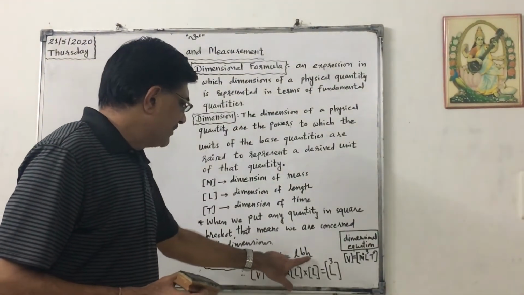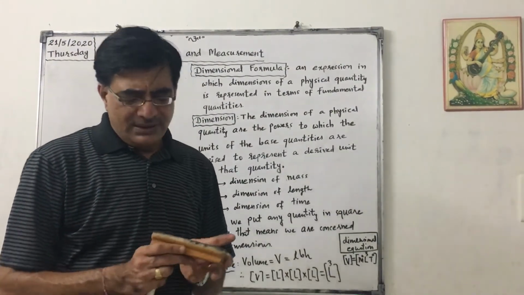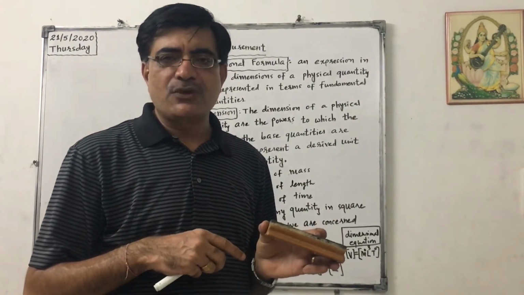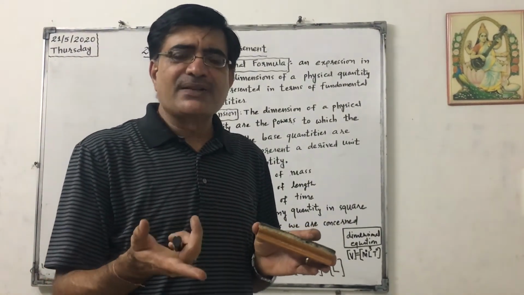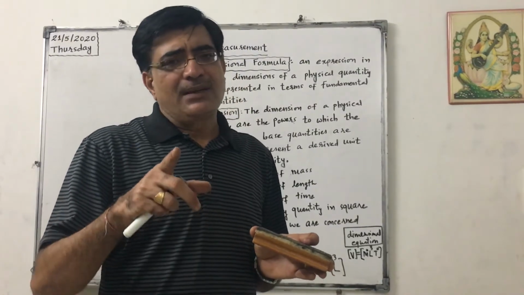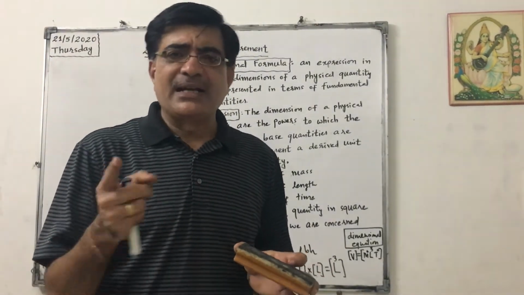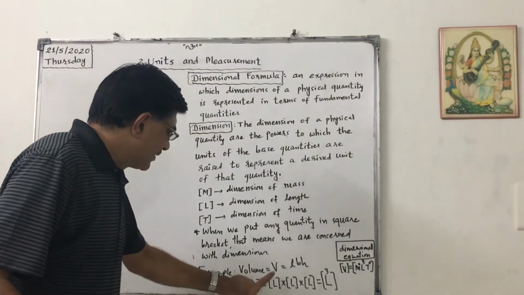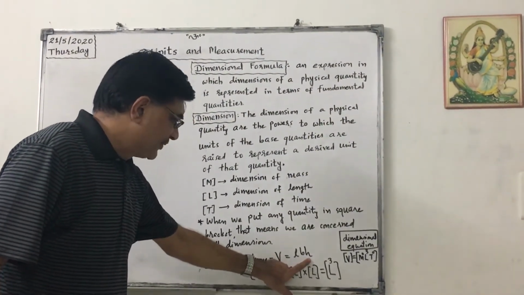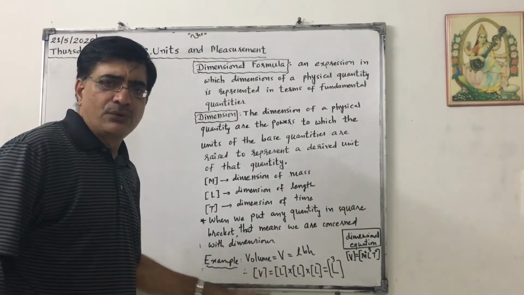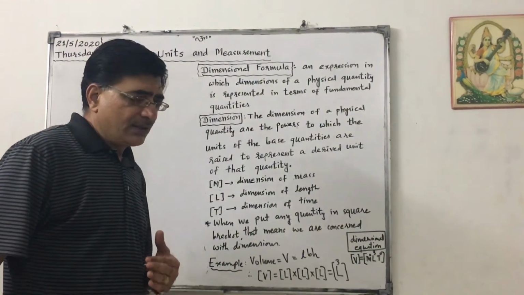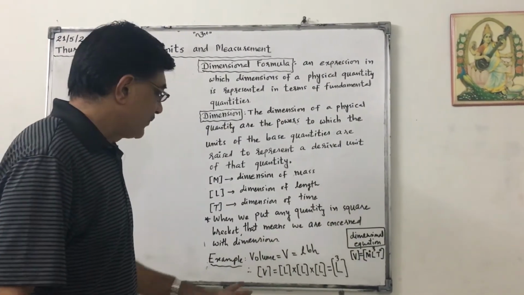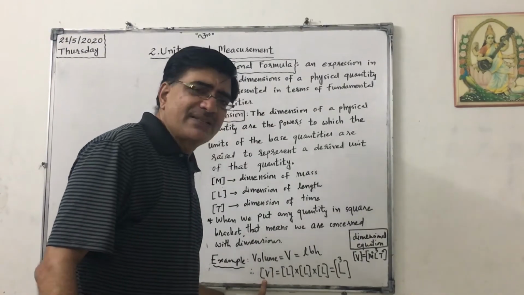V equals LBH. But we know that in SI, length will be measured in terms of meter, breadth also in meter, and height also in meter. So actually, breadth is also one type of length and height is also one type of length. This is called a physical equation. Now we are going to find out first the dimensional formula and then the dimensional equation.